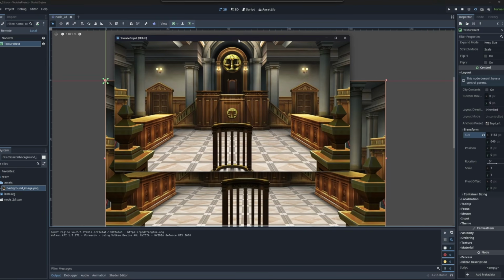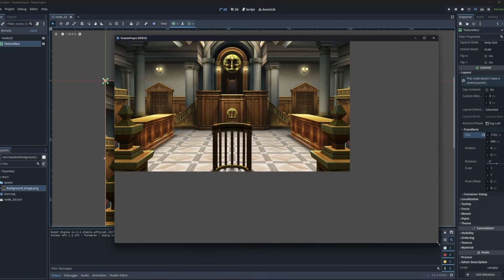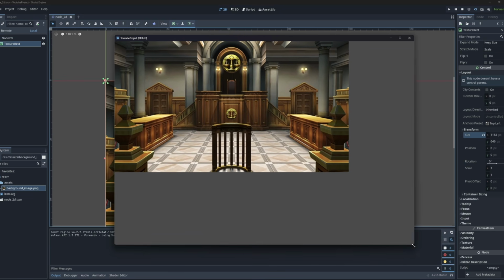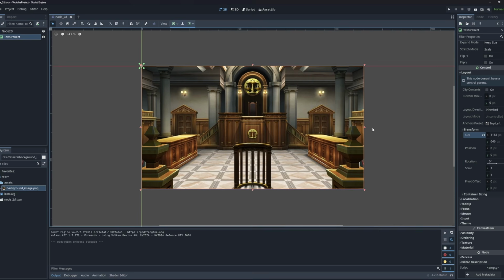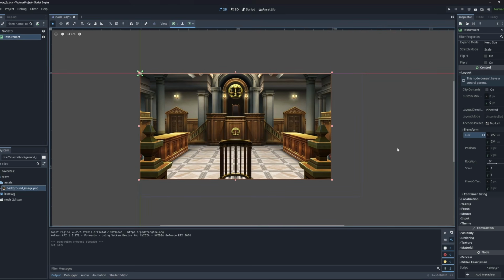And you can see that if I resize the screen of my game here, the background image stays the same size. And this is not the behavior that we want the background to have. We want the background to just cover the whole screen no matter what the size is, right? So an easy way to deal with this is, so I'm going to revert the size back to its original value.